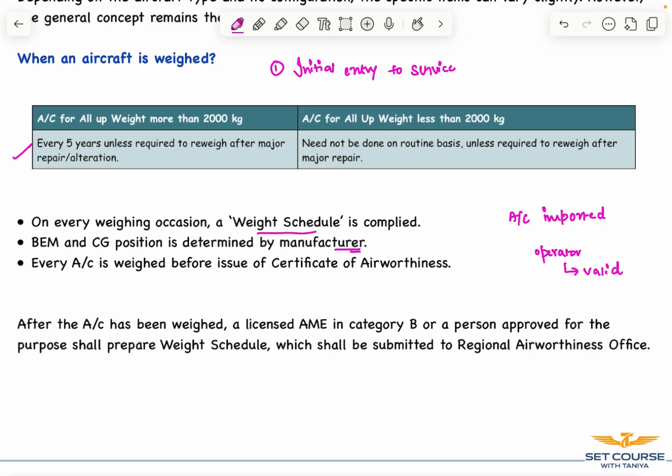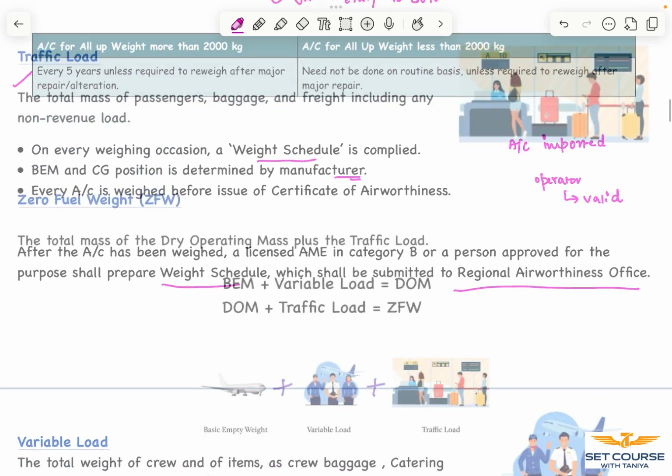And after the aircraft has been weighed, a licensed AME or a person approved for the purpose can prepare the weighing schedule, and it has to be submitted to the regional airworthiness office. So this is about the basic empty mass of the aircraft.